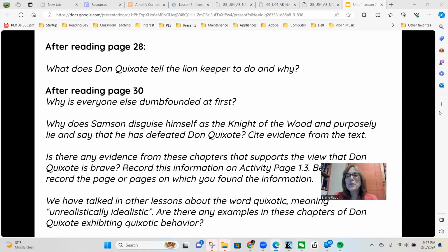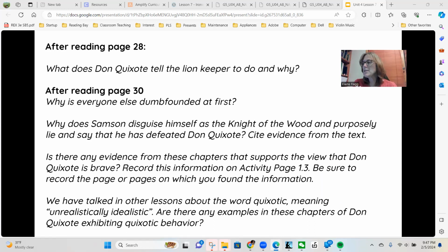Okay, so now, why was everyone else dumbfounded, shocked, and surprised? Well, they were hiding and are shocked to see that Don Quixote doesn't have any injuries, and they assumed that he fought the lions, which is not the case. But it was nice of the lion keeper to tell a story or two to help him.